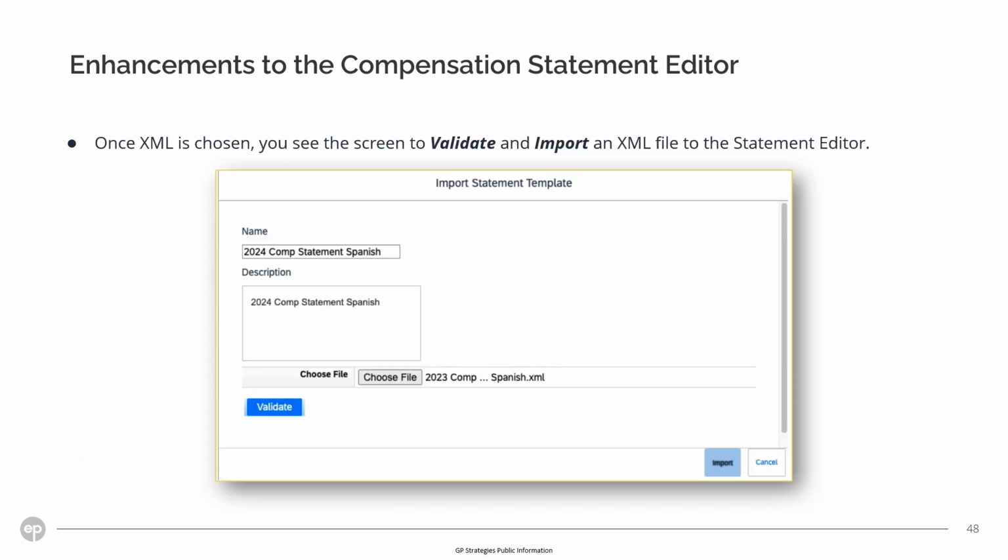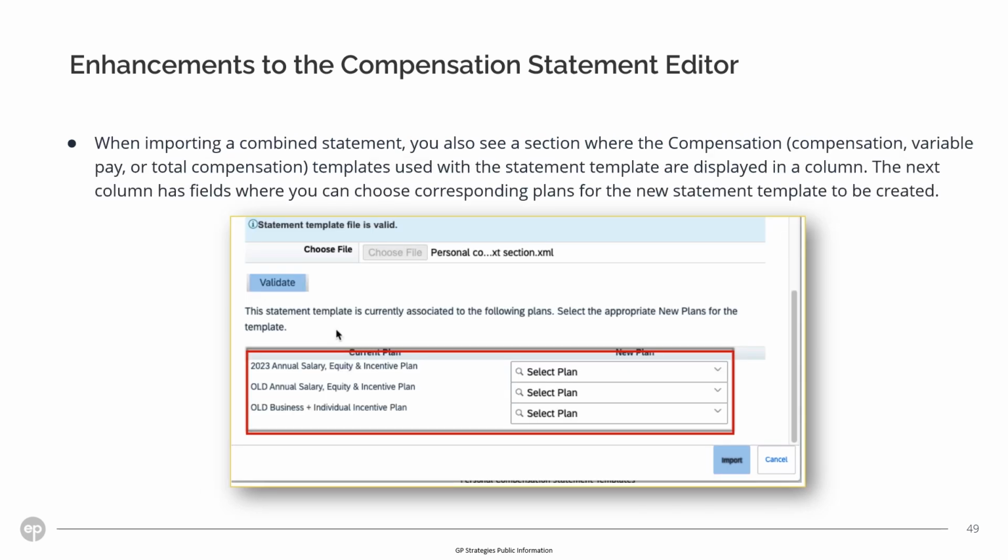Once XML is chosen, you see the screen to validate and import an XML file to the statement editor. When importing a combined statement, you see a section where the compensation templates used with the statement template are displayed in a column. This will include compensation, variable pay or total compensation templates. The second column allows you to choose corresponding plans for the new statement template to be created.